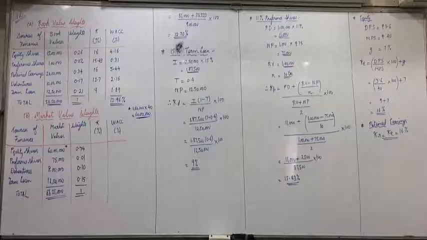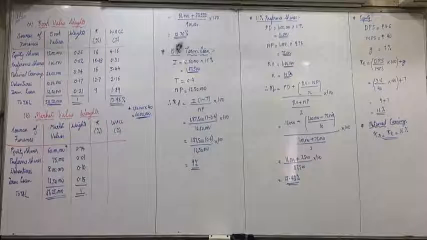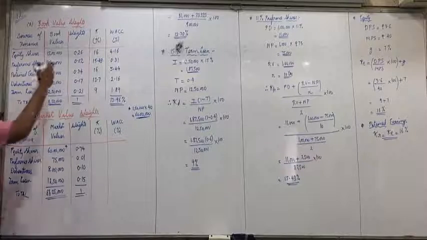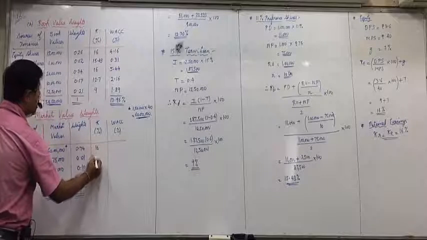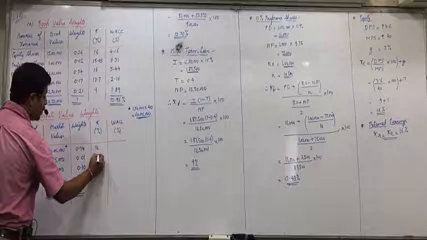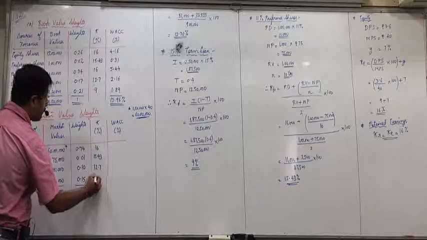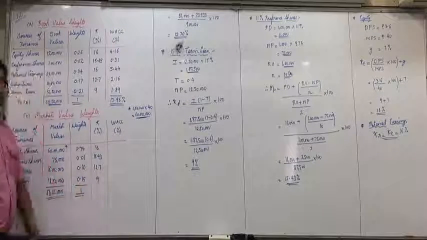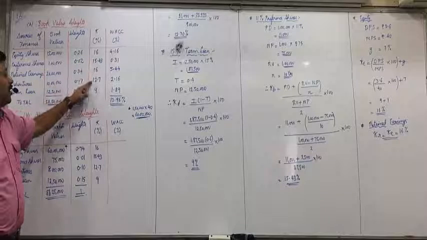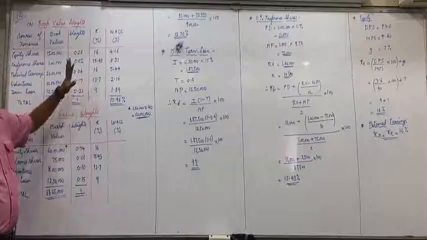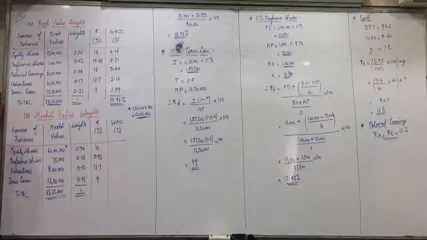Are you all clear with this? Now, K, as we discussed, equity is 16, preference is 15.43, debentures is 12.7 and 9. This retained earnings we have not taken. Rest all are same.